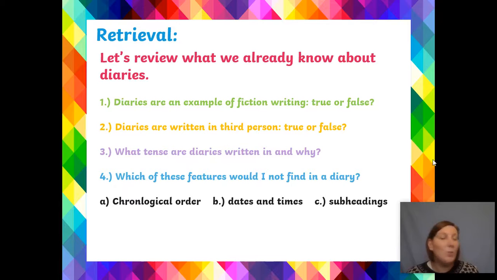So which of these features would I not find in a diary? Would I find chronological order? Actually, yes, I would, because when we order the events, we have to make sure that we order them in the order that they happened, chronological order. Dates and times. Well, yes, we would find dates and times because that's really important to know when something happened and at what time. So the thing that we wouldn't find is subheadings.